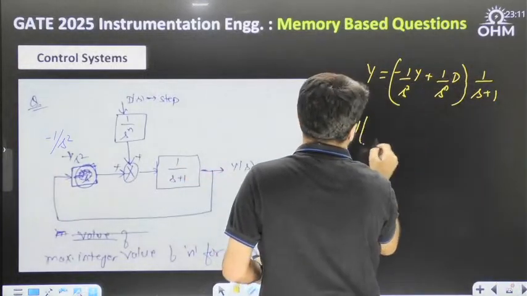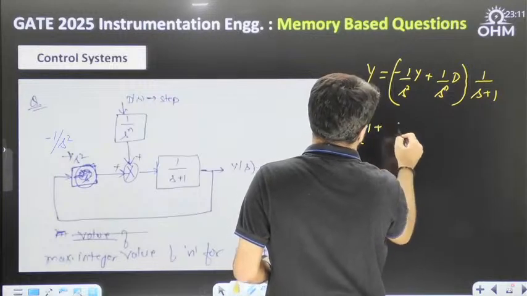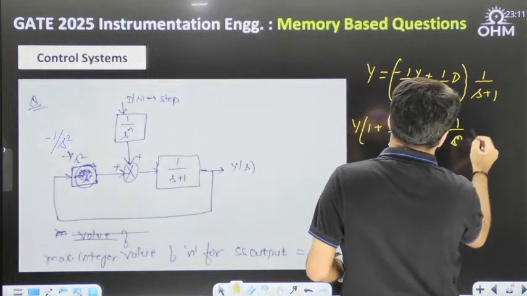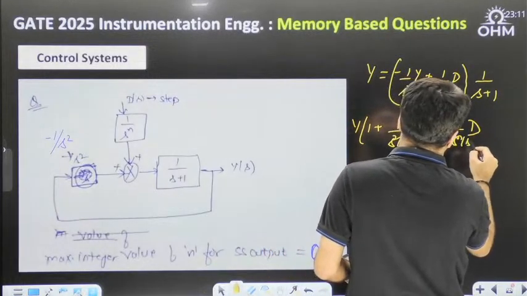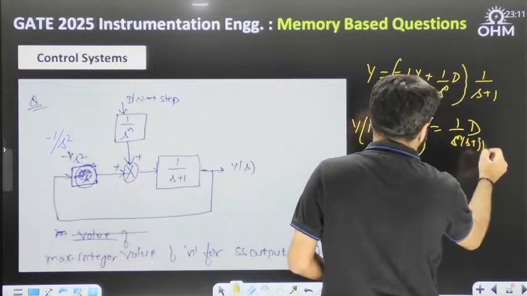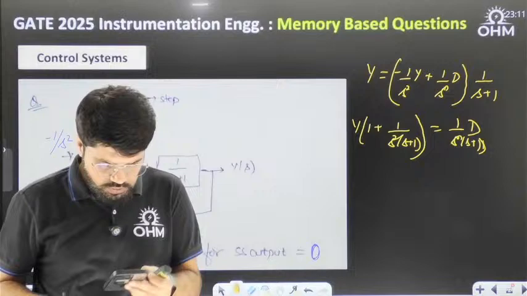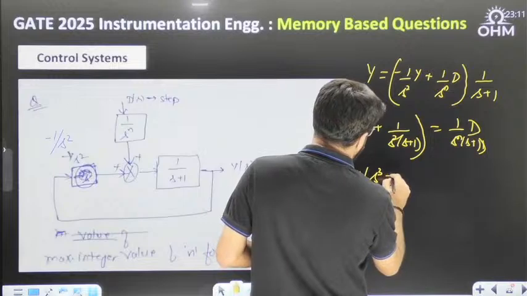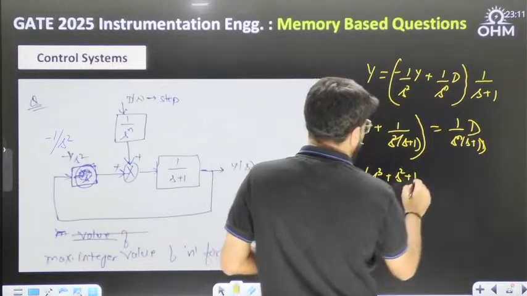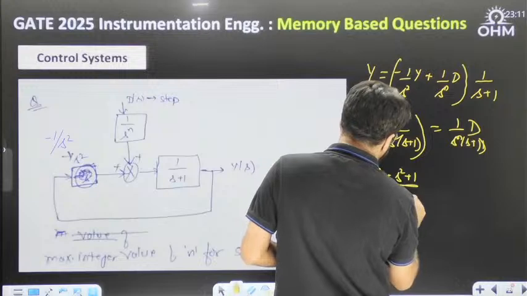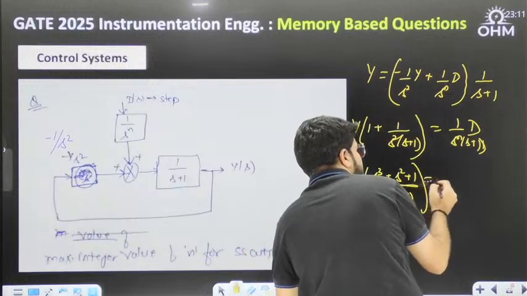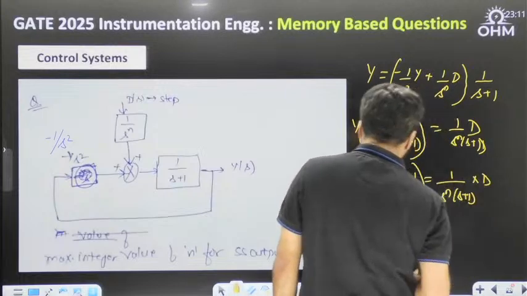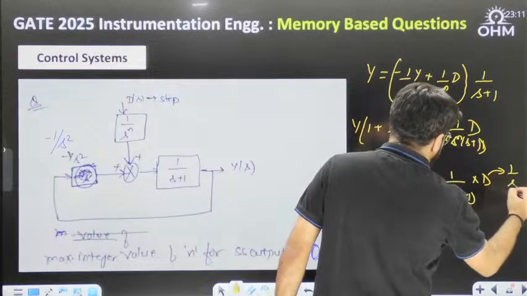Collecting the Y terms on one side, 1 plus 1 by s square (s plus 1) is equal to 1 upon s power n (s plus 1) into the disturbance signal. Simplifying, it becomes (s cube plus s square plus 1) divided by s square (s plus 1), equal to 1 upon s power n (s plus 1), multiplied by D. Now D has to be 1 by s because they mentioned it is a step disturbance signal.